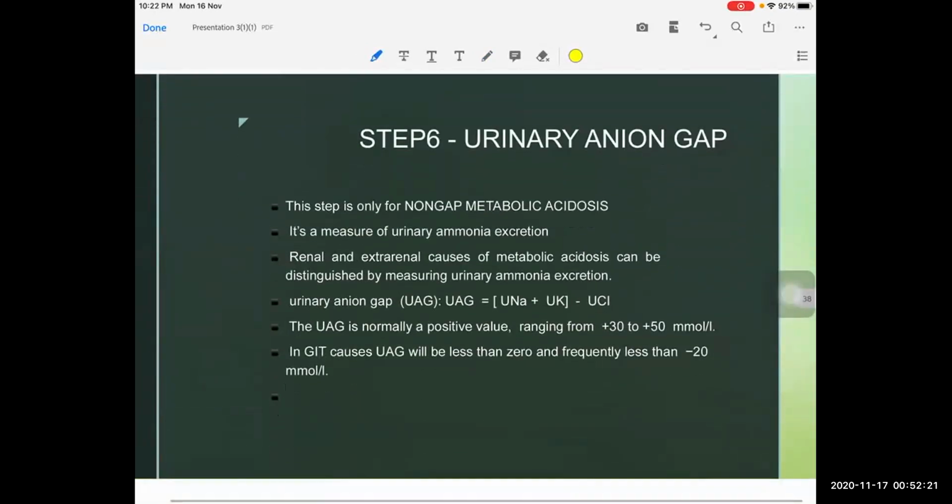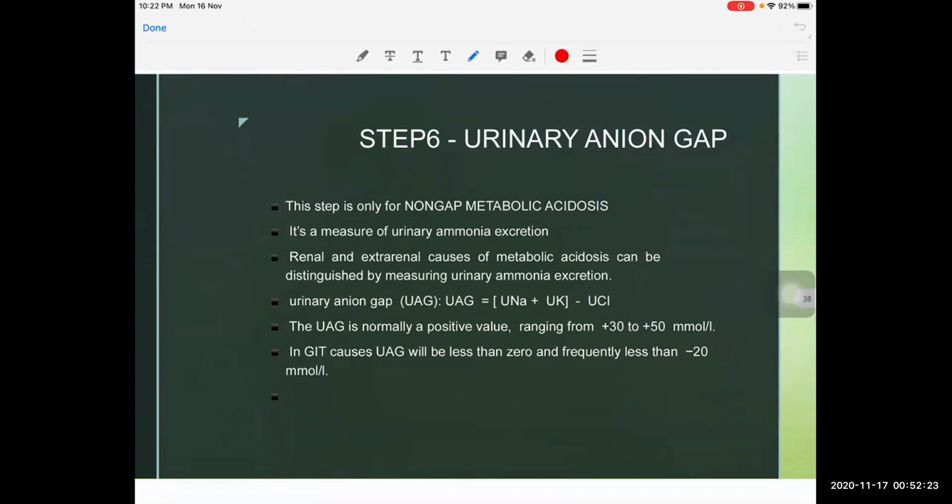Whenever we come across an ABG of normal anion gap metabolic acidosis, we should calculate the urine anion gap. The urine anion gap is given by the formula: urine anion gap is equal to sodium plus potassium minus chloride. If it comes as a negative value, then there are 4 causes of normal anion gap metabolic acidosis, the GAT causes, where diarrhea is one of the causes.